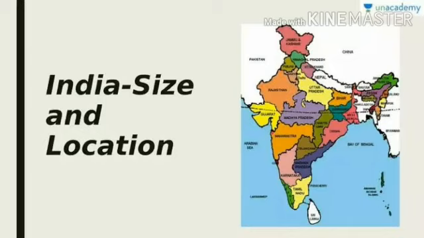It passes through the states of Gujarat, Rajasthan, Madhya Pradesh, Chhattisgarh, Jharkhand, West Bengal, Tripura, and Mizoram.